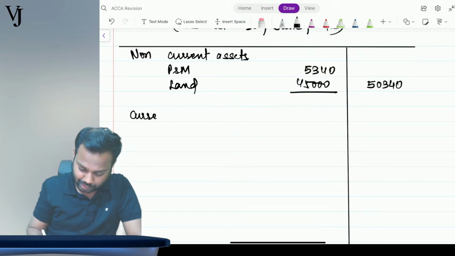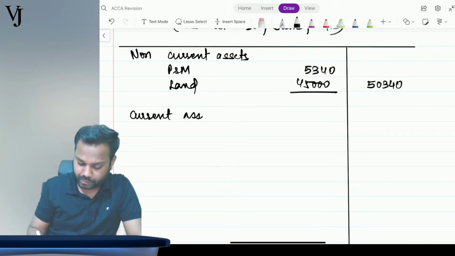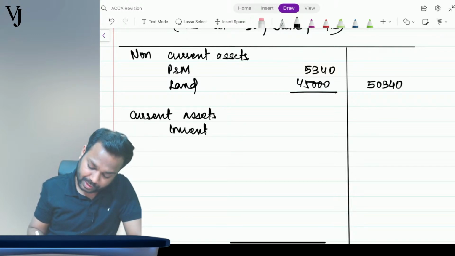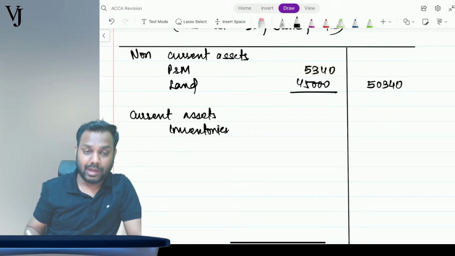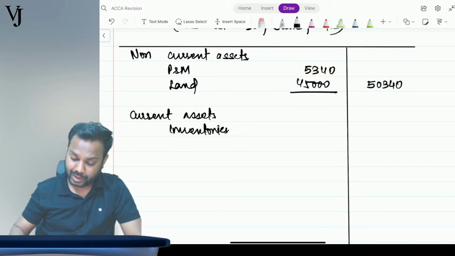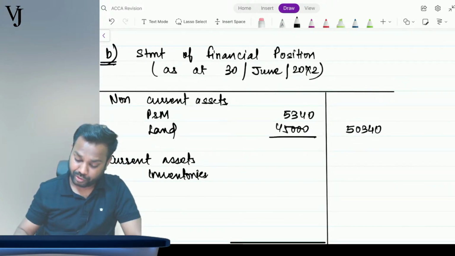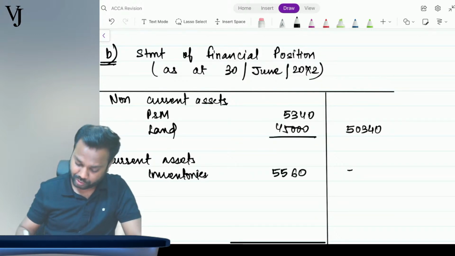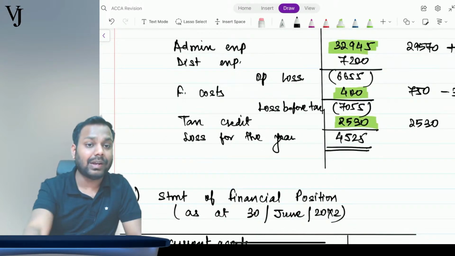So in current assets, what will we do? First we'll write what? Inventories. Inventory in the order of their liquidity. So inventories, what is the value of inventory that we calculated? 5560, right? Inventories is 5560. Then what else? Let me see the trial balance in the question.